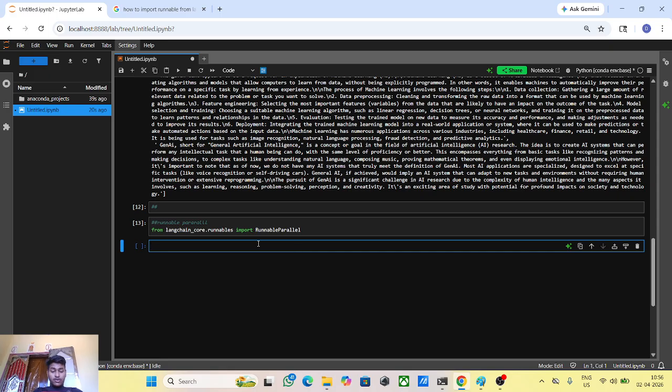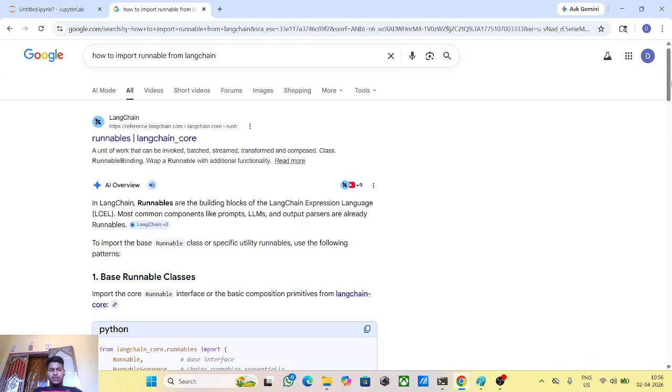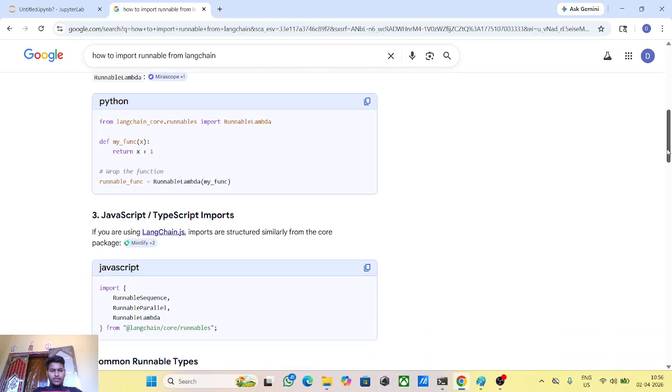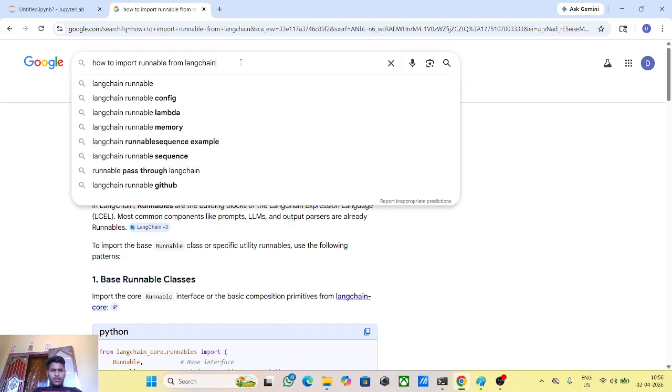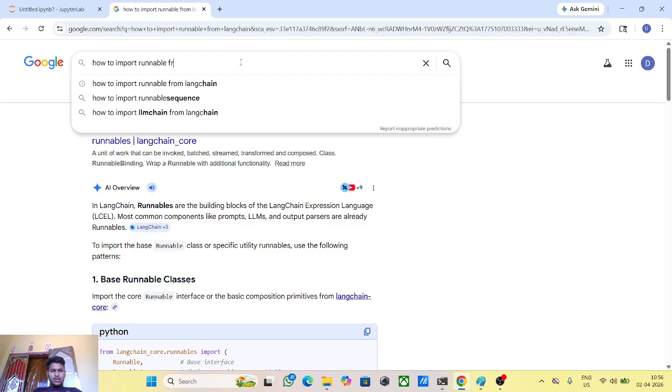Okay, then after that we take the main prompt. Just see how to apply this runnable parallel. Just wait a moment.